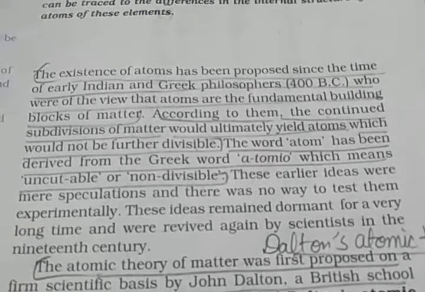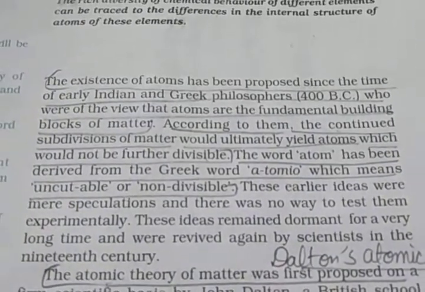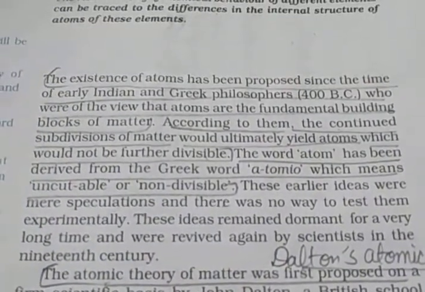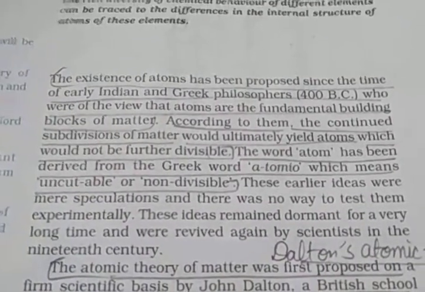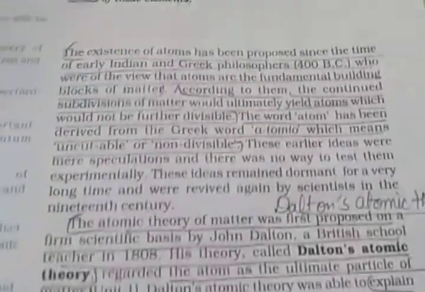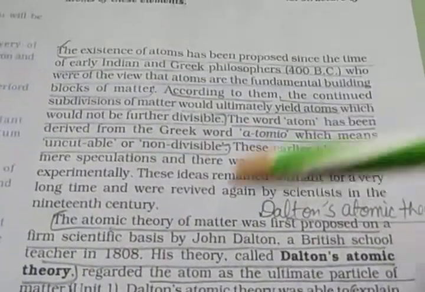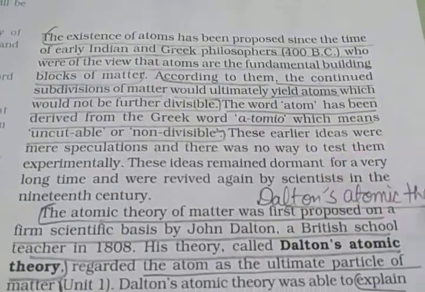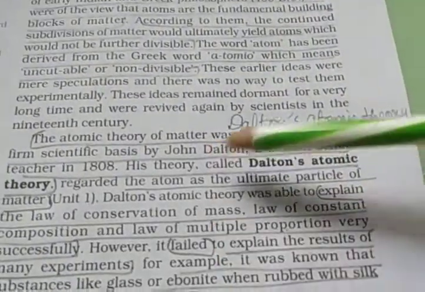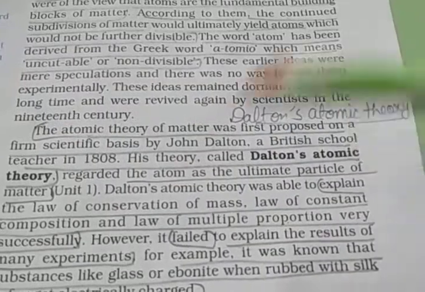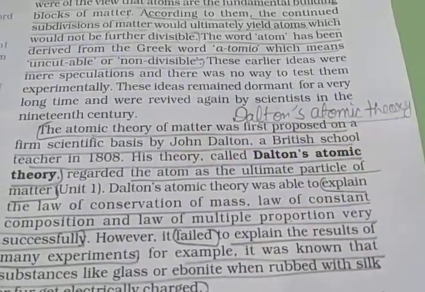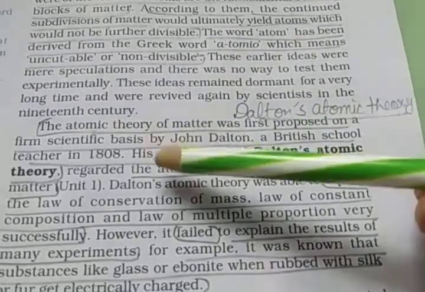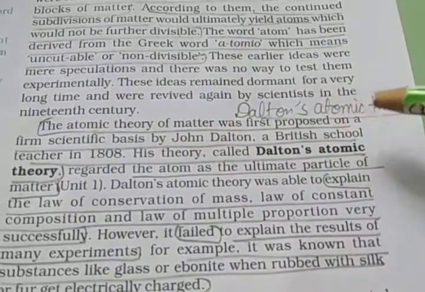These ideas remained dormant for a very long time and were revived again by scientists in the 19th century. Next, the atomic theory of matter was first proposed by Dalton. Dalton's atomic theory: the atomic theory of matter was first proposed on a firm scientific basis by John Dalton, a British school teacher, in 1808, and it is called Dalton's atomic theory.